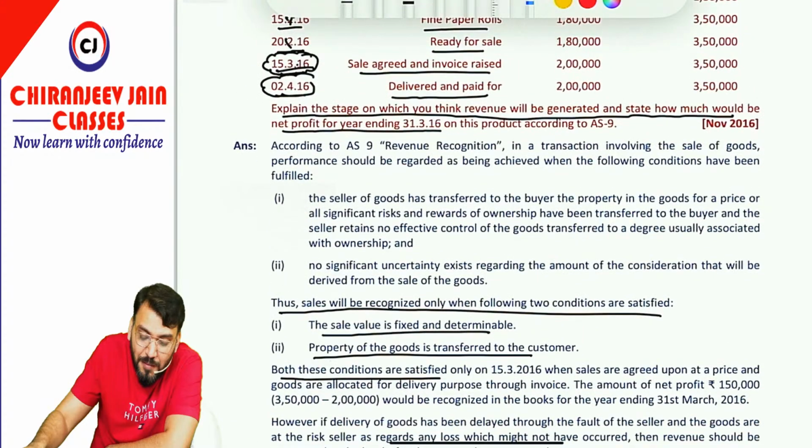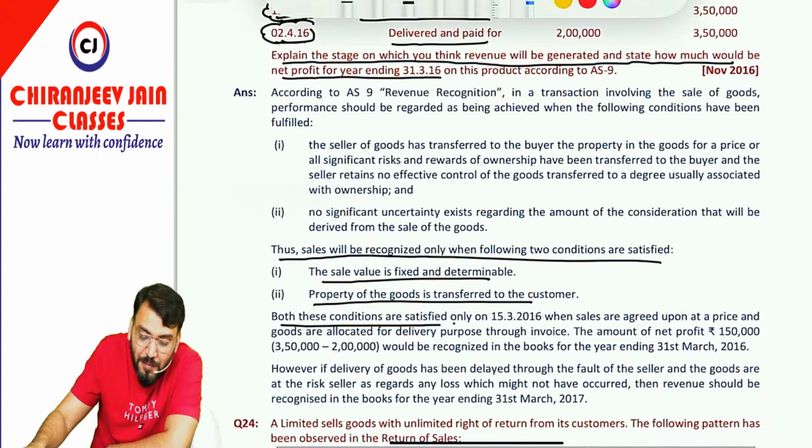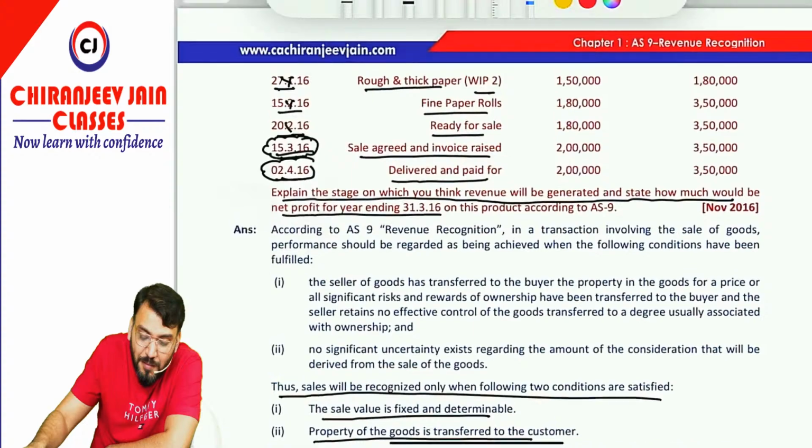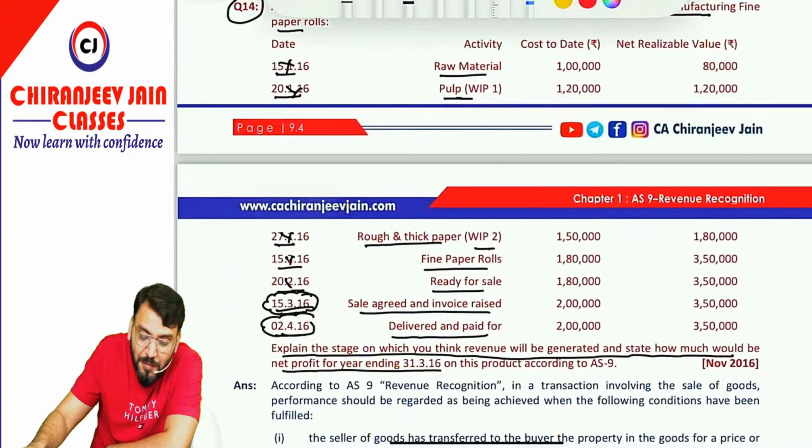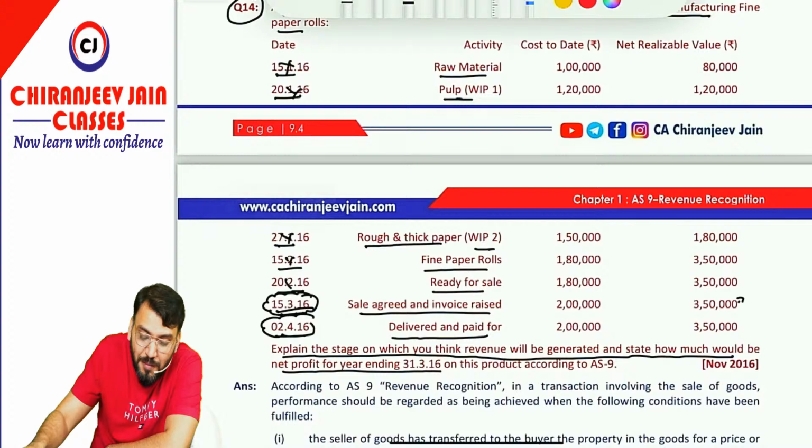They have said 15 March. Correct? They have given two alternative answers. I will say only on 15 March, when the sales are agreed upon at a price and goods are allocated for delivery through invoice. Correct? So in that case, the NRB is what? 3 lakh 50,000.